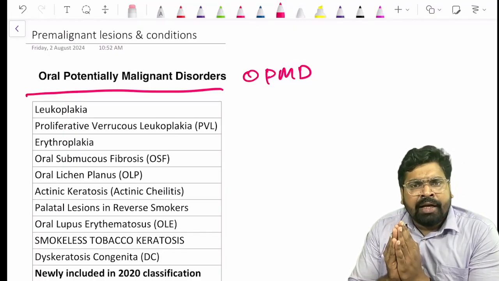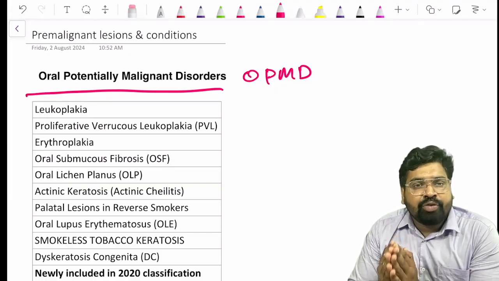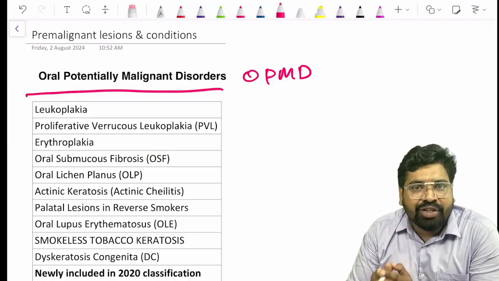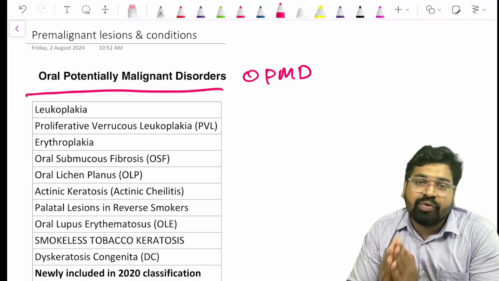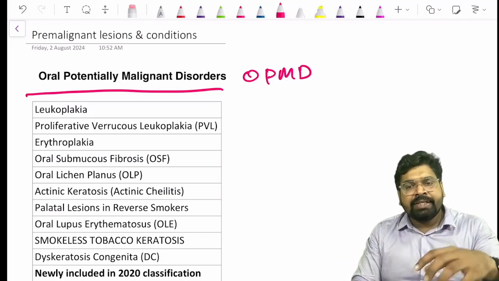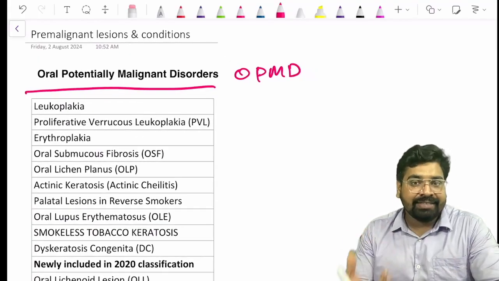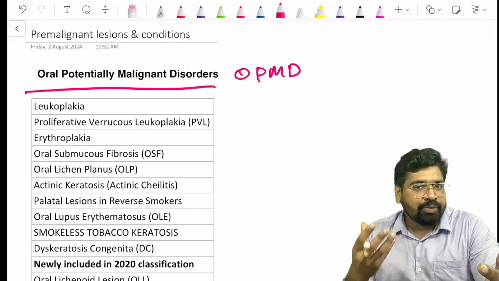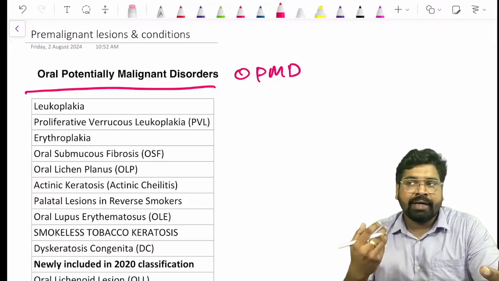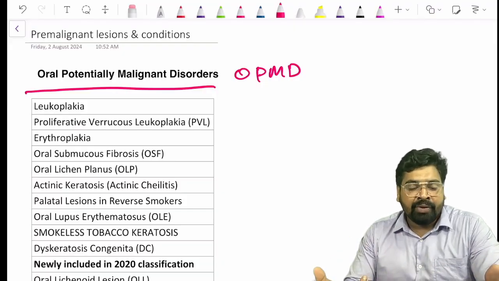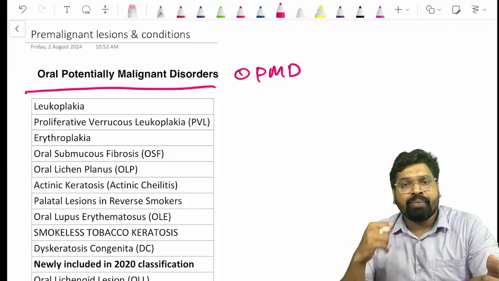There are so many questions asked on OPMDs, because OPMD is a very important portion of your NEET and NSCT MCQ exams. The world is concerned about growing oral cancers, and about these oral potentially malignant disorders: how to diagnose them, how to treat them, and how to prevent cancer. So this is very important.